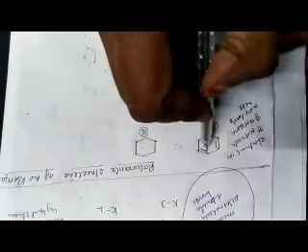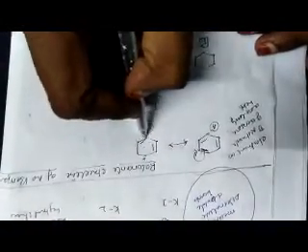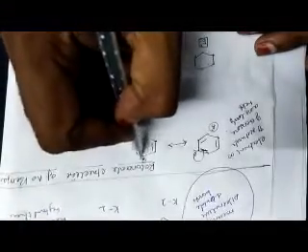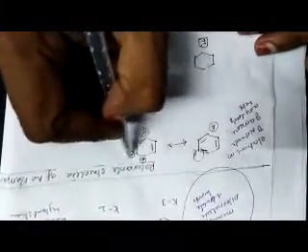So if this bond is broken, the electron is shifted here, and we will get a structure like this. We have to write the bond here, and we will get a positive charge here. Here we will get a negative charge.